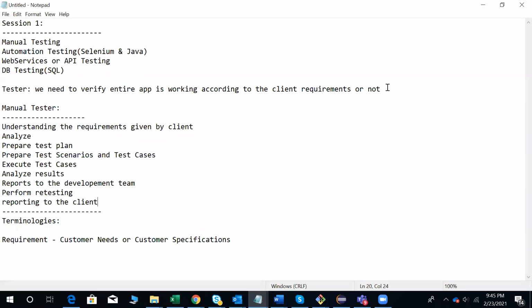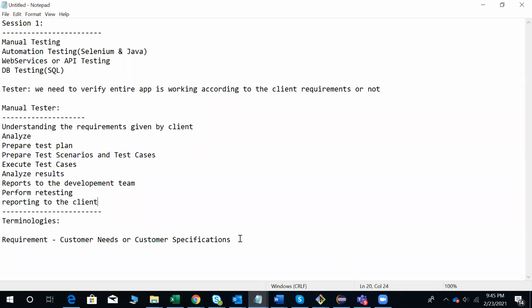Okay, fine. Let me discuss some terminologies in software testing. Requirement. What is requirement? Customer needs or customer specifications. Whatever the customer wants the application to develop, all those needs will be given by the client. For example, SBI online banking is there. Who is the client for that? SBI bank is the client. SBI is giving the requirements to develop its online banking application. SBI is using that application for its customers.